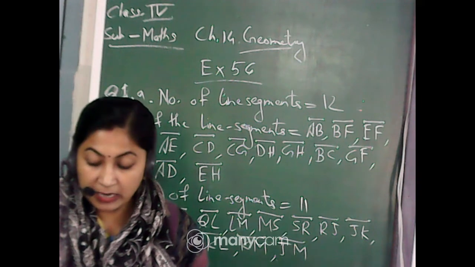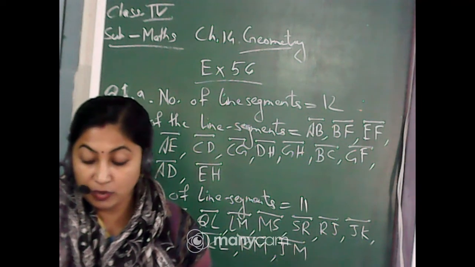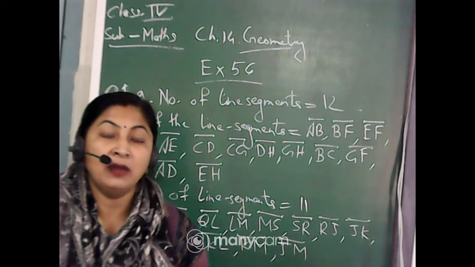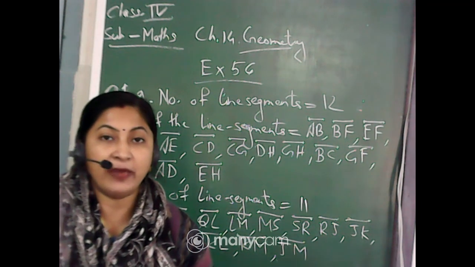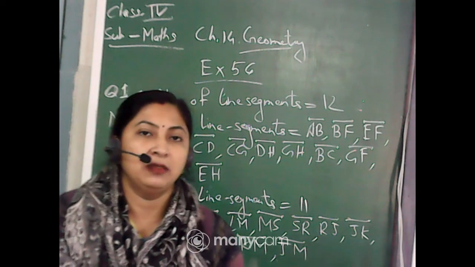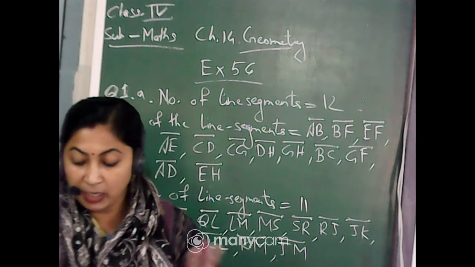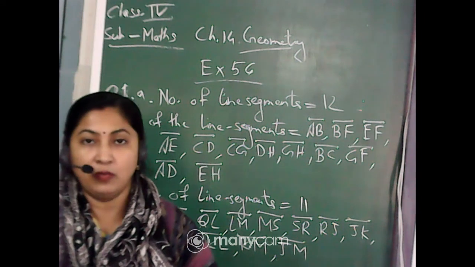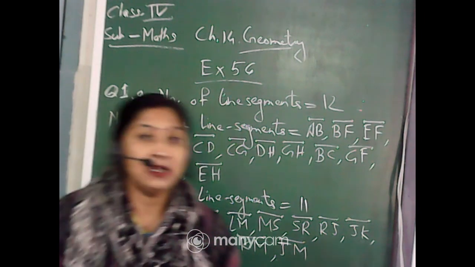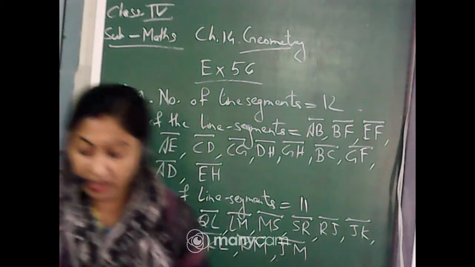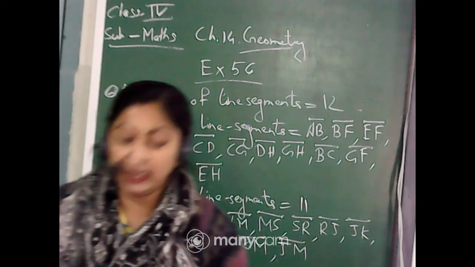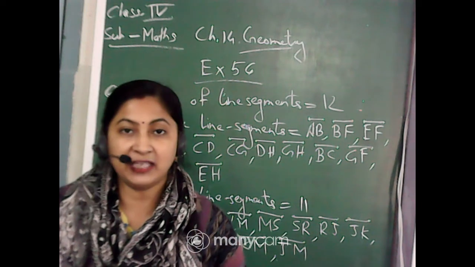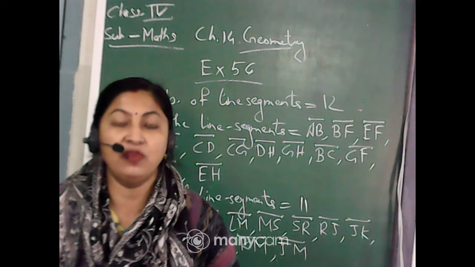Clear? In the last one, that is the rectangle, you can see there are two diagonals given, and on the diagonal there is one midpoint. So you will count the line segments. That means DO and OB, 2, and BD, 1. So from B to D you are getting 3 line segments: BD, BO and OD. Similarly, the next diagonal also you will break up and then count the line segments.